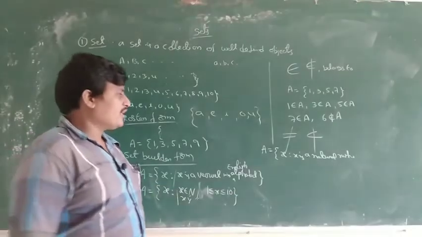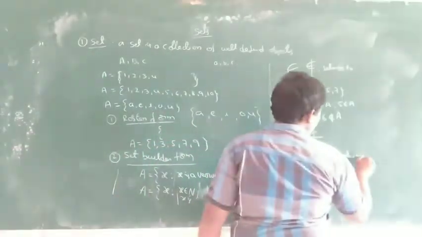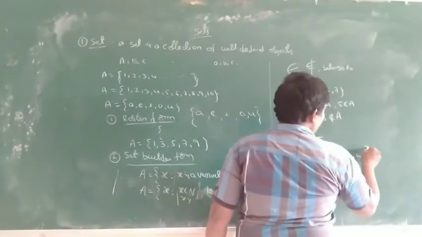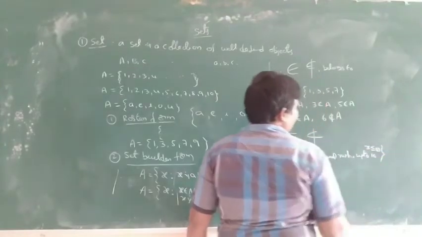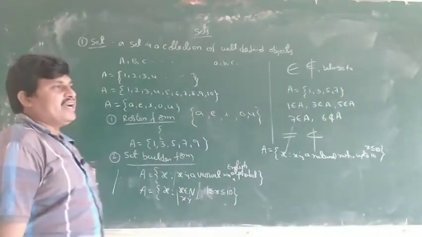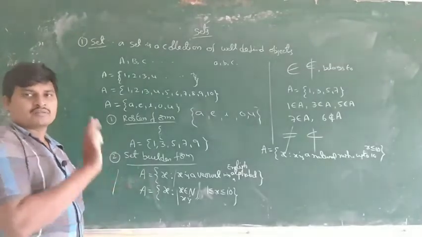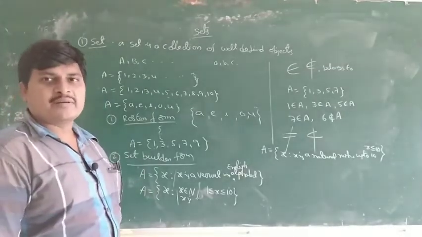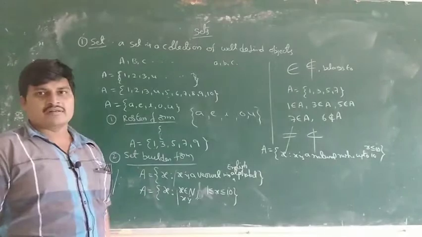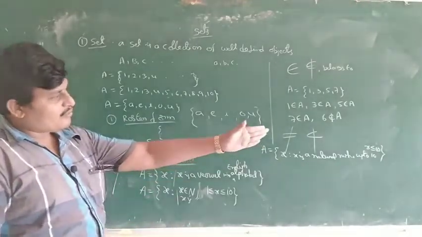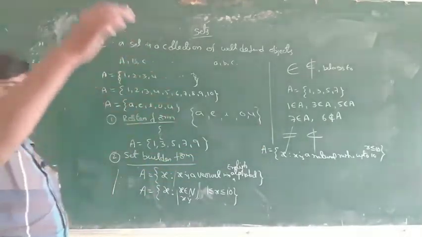Up to 10 means x less than or equal to 10. X less than or equal to 10 means the natural number must start from 1, which is fixed. So less than or equal to 10 and below means 1, 2, 3 and so on up to 10.